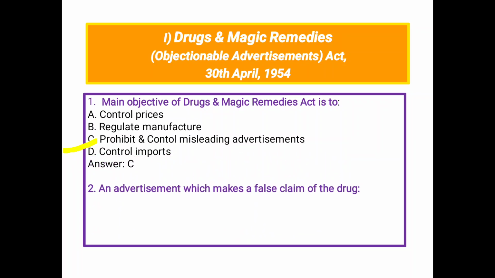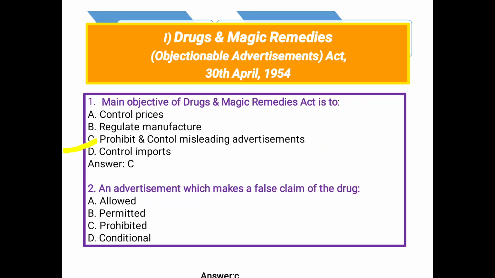Next question, an advertisement which makes a false claim of a drug: A, Allowed, B, Permitted, C, Prohibited, and D, Conditional. Prohibited. C is the correct answer. The Drugs and Magic Remedies Act prohibits and controls misleading advertisement. An advertisement which makes a false claim of a drug is prohibited.